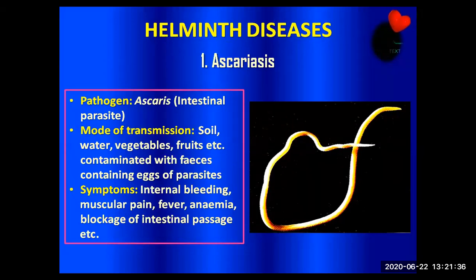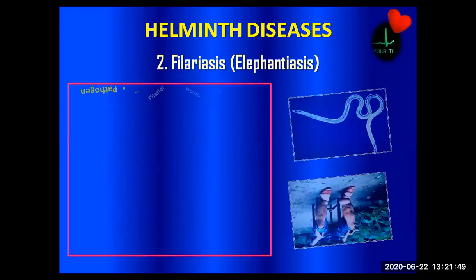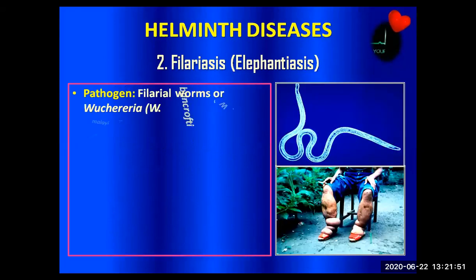The thing to remember: Ascaris causes ascariasis, and it is an intestinal parasite. The mode of transmission is through contamination, contaminated food and water. When we say the word contamination, you should involve the mechanical vectors like houseflies and cockroaches. They also help.